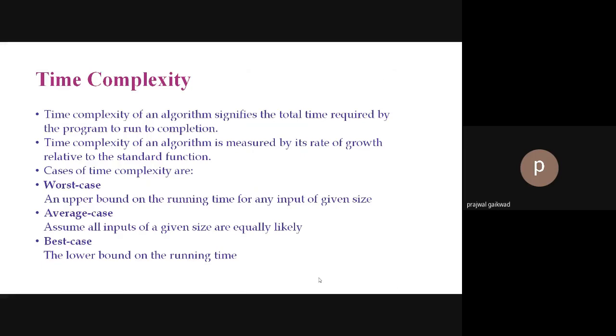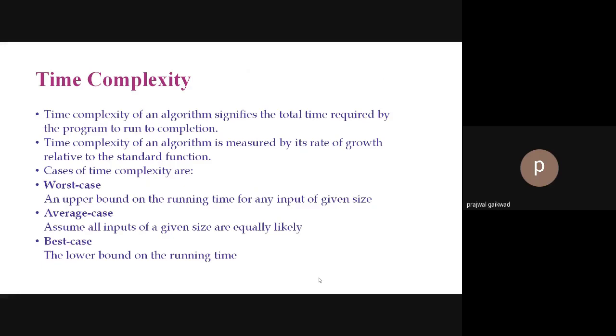Coming to time complexity, what is time complexity? It signifies the total time required by the program to run to completion, and it is measured by its rate of growth relative to the standard function. Now, there are three cases of time complexity: worst case, average case, and best case.